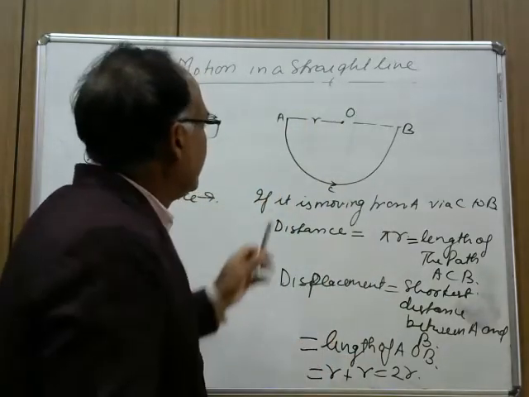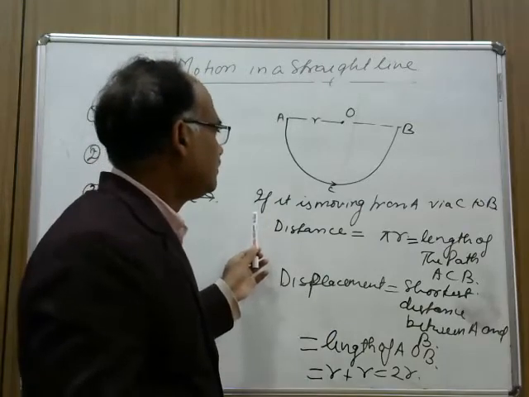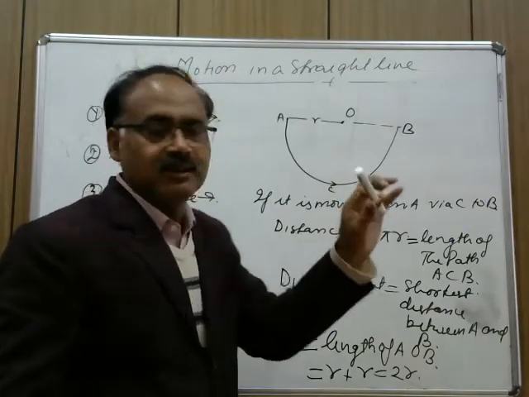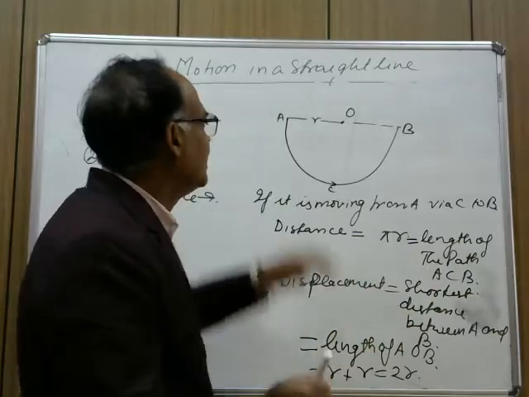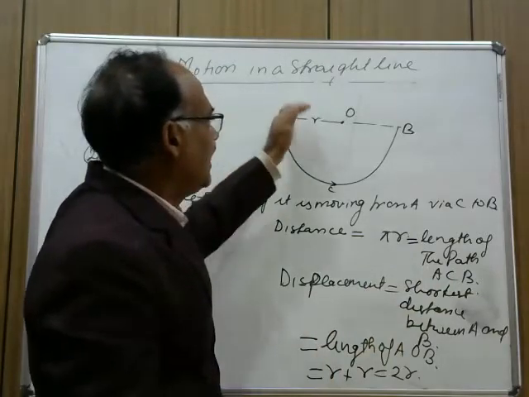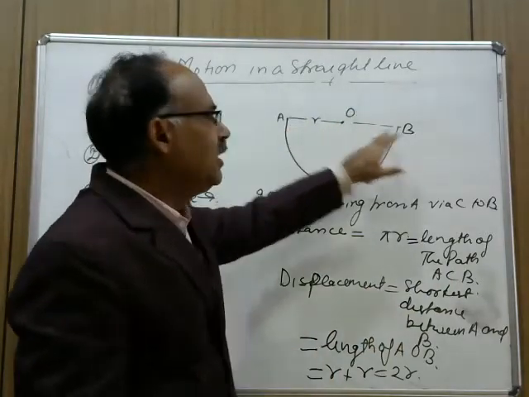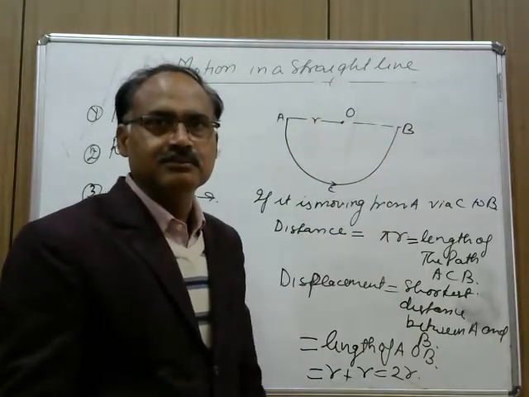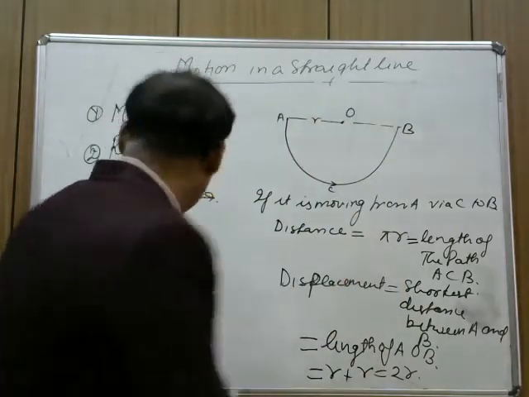Now, in the same question, if we change the path of the motion, that is, now the body is moving from A to B via path AOB, then let us write distance and displacement.